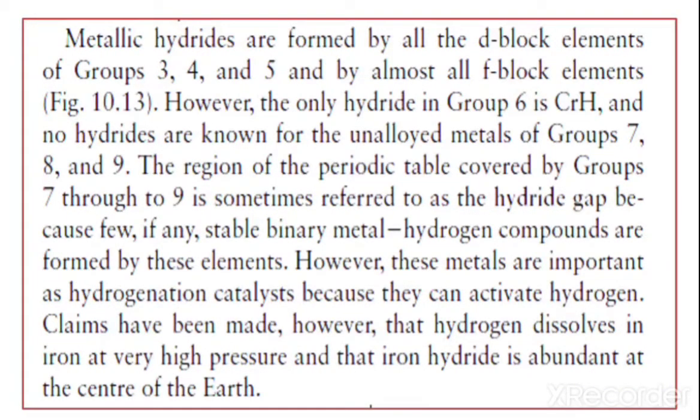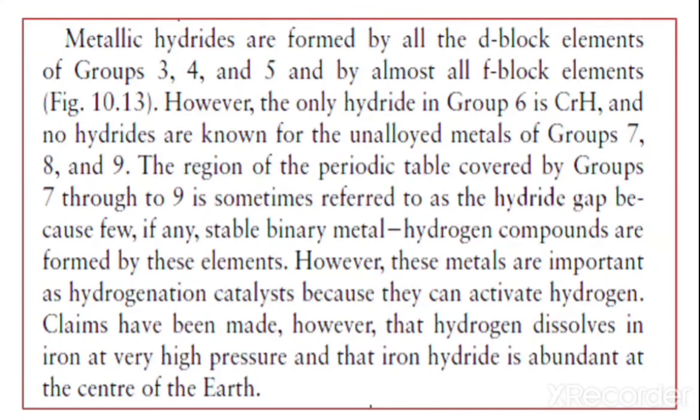Now, the metallic hydride is formed by D block elements. This is the first characteristic of D block elements: almost the group 3, 4 and 5, and all F block elements. Now, the only hydride in group 6 is chromium hydride, and it is most preferentially used in catalytic hydrogenation reactions.